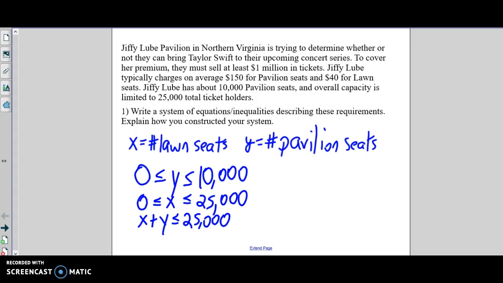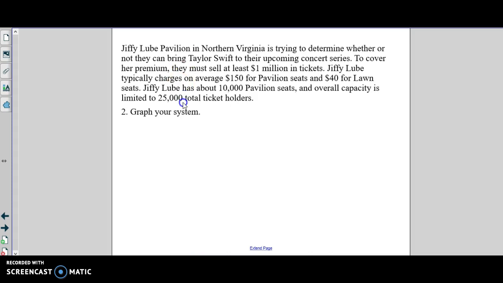Now there's one last piece. I have to make more than $1 million with my sales. So as I go with this, I want to look at $150 for each ticket in the pavilion, plus $40 for each ticket in the lawn, has to be greater than or equal to $1 million. So here I have my system that I'm going to use to make sure I'm meeting the expectations for sales. From here, the next question was to graph the actual system.